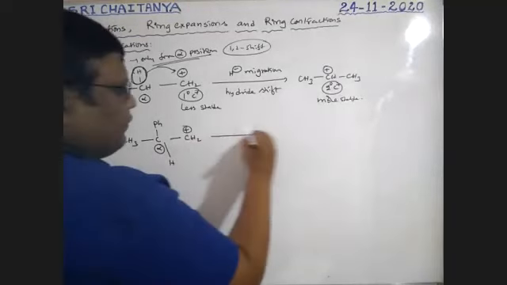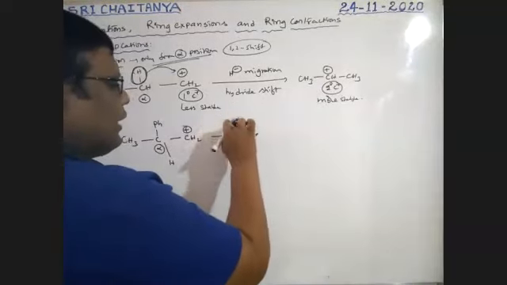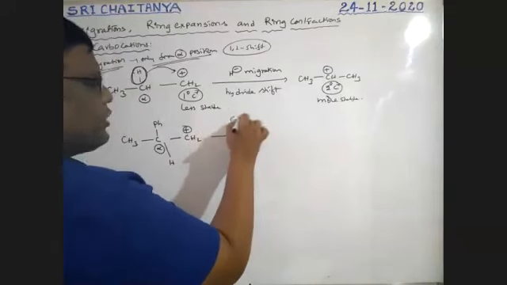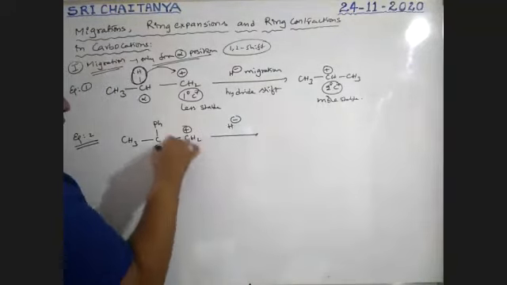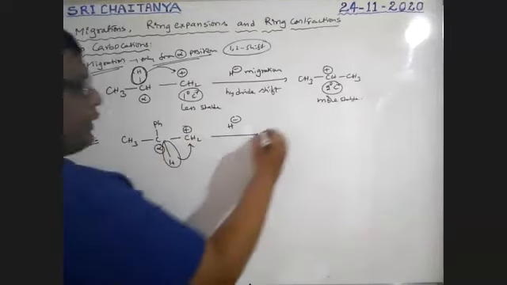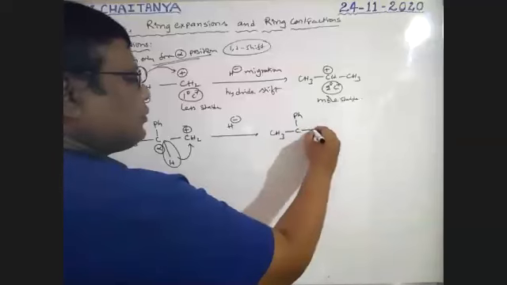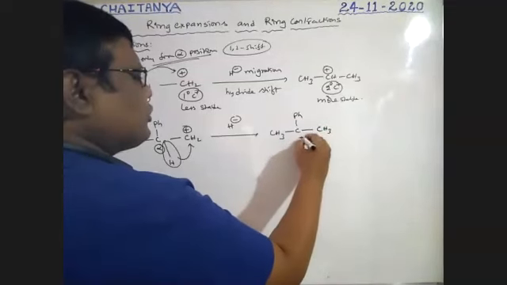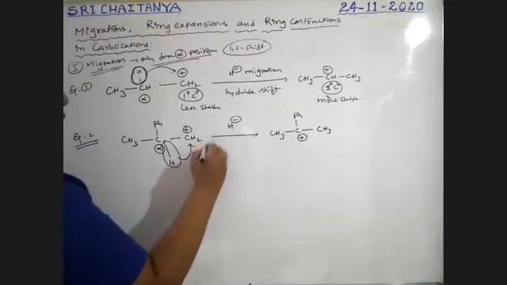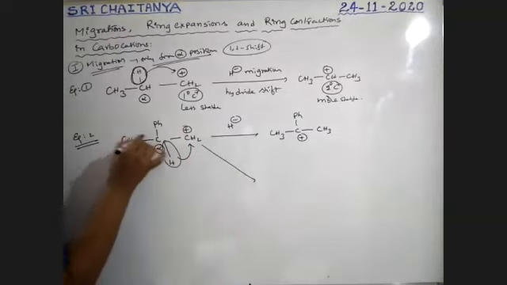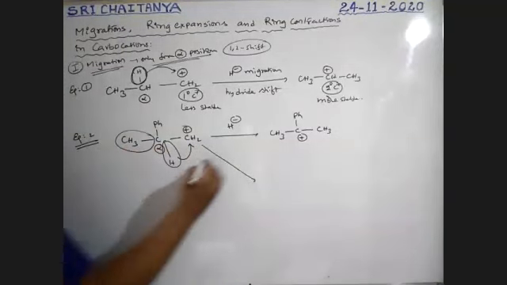So see here, first one, hydride shift. I am writing hydride shift. So this bond is migrated from here to here. That gives CH3, C, Ph, CH3 gets positive charge. Or methyl shift may also be possible.